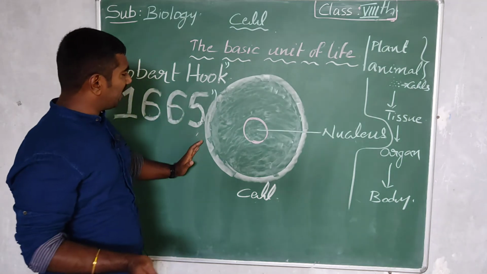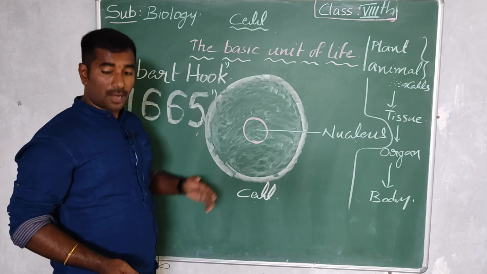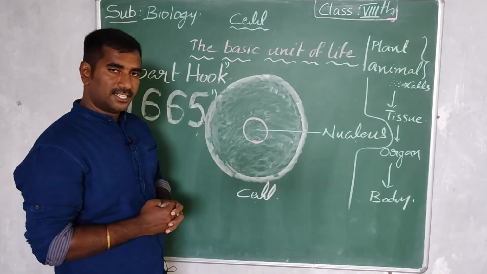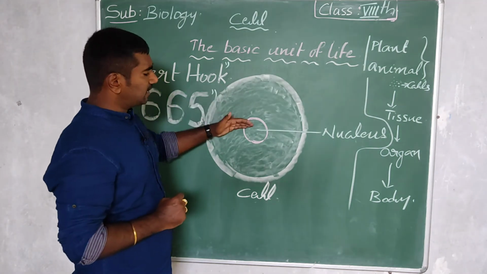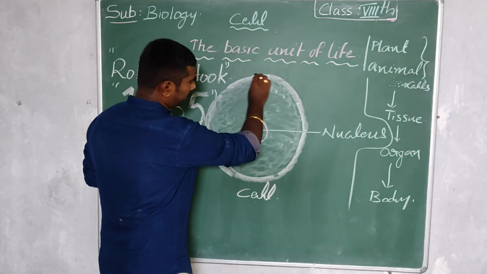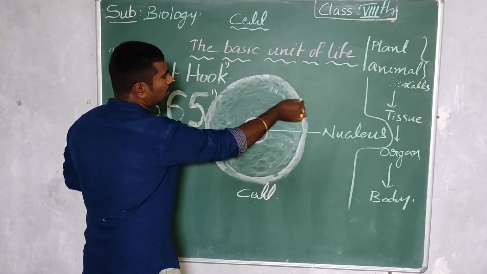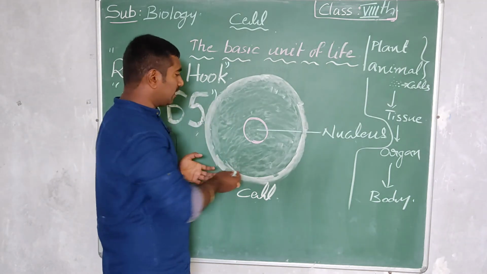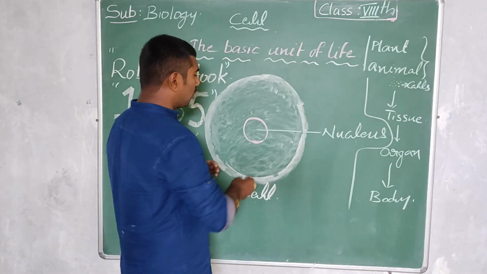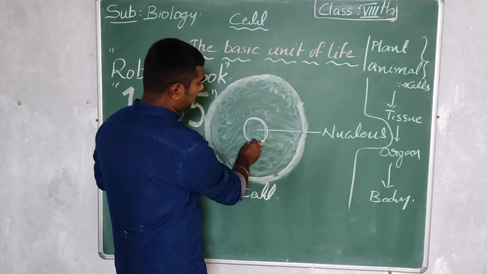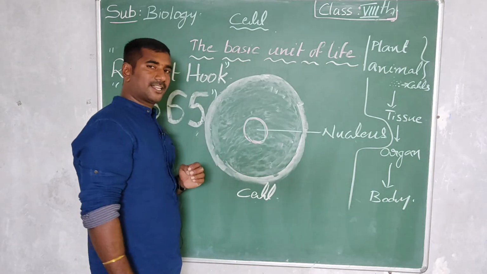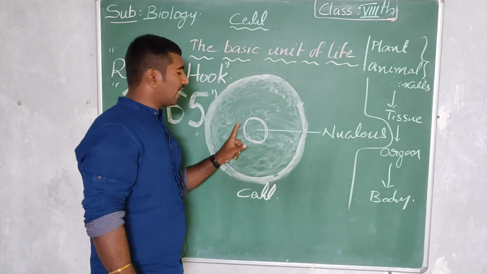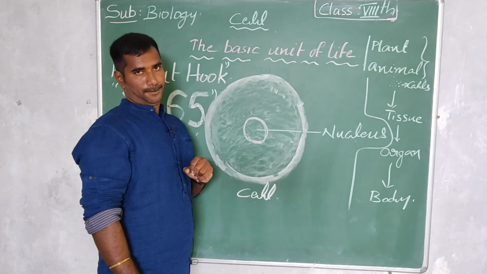Let's imagine the cell is like this, and some organelles are present in a cell. The main organelle present in a cell, this is the cell body. Not this much size, we are just imagining it. At the center of the cell body, there is a nucleus. Every cell, plant cell or animal cell, has the nucleus in the center.